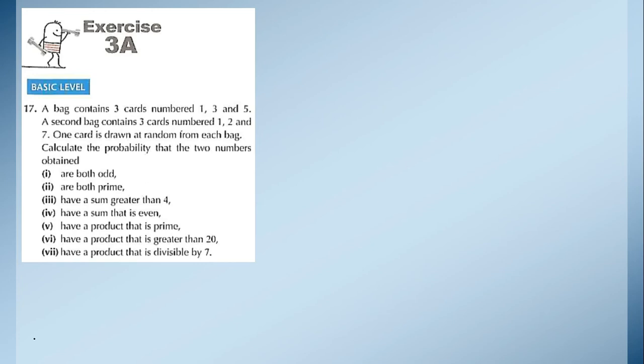A second bag contains 3 cards numbered 1, 3 and 7. One card is drawn at random from each bag. Calculate the probability that the two numbers obtained are odd, both primes, have a sum greater than 4, have a sum that is even, have a product that is prime, have a product that is greater than 20 and have a product that is divisible by 7.